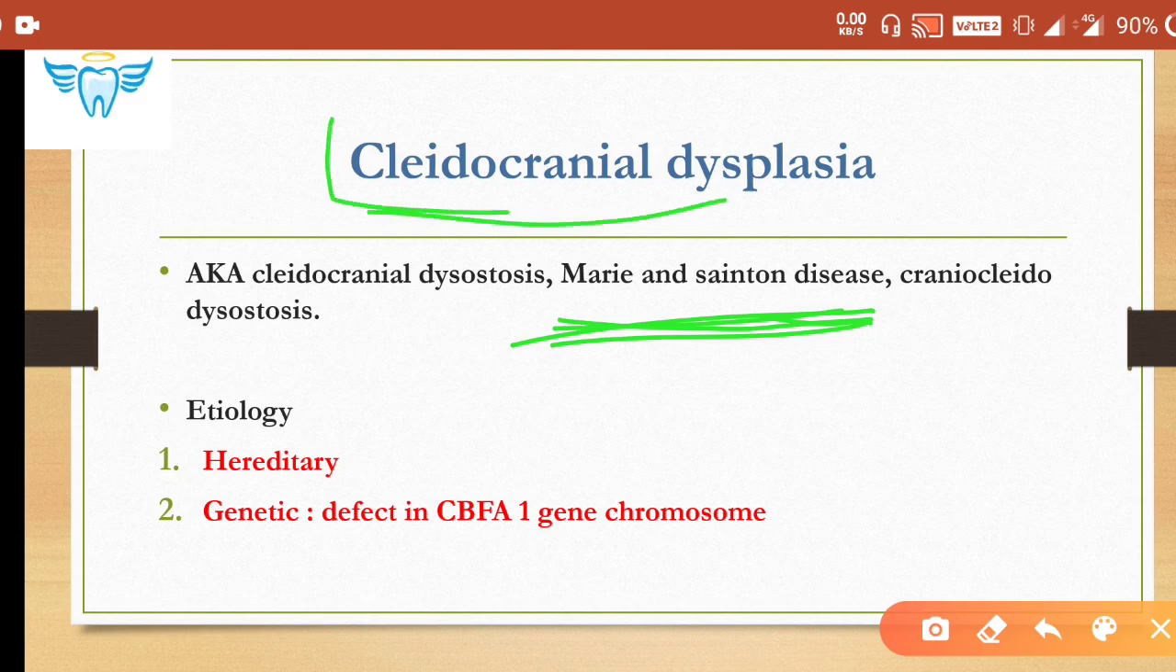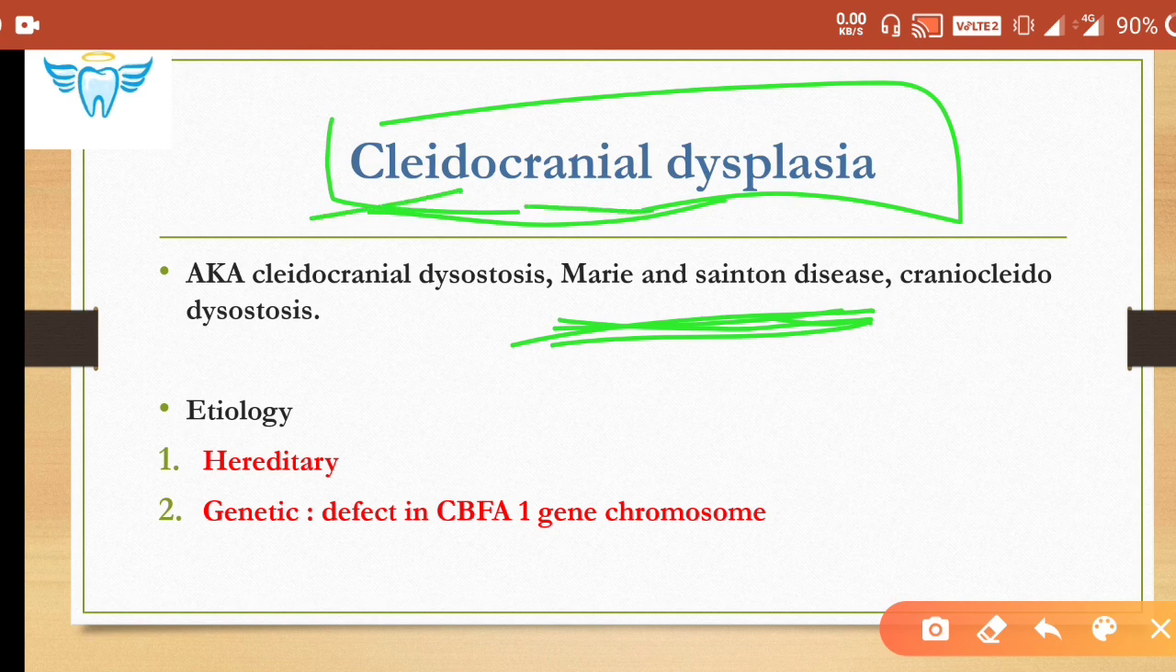Now, so what happens in this syndrome? Cleido and cranial, which means deformities related with cleido means what? Clavicle, and cranial bones. Okay.